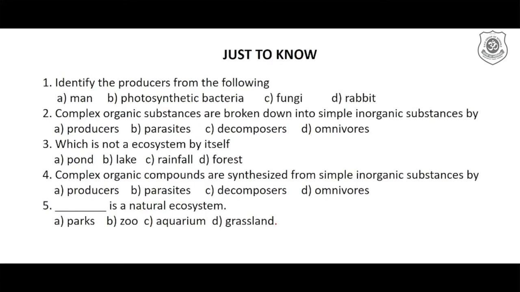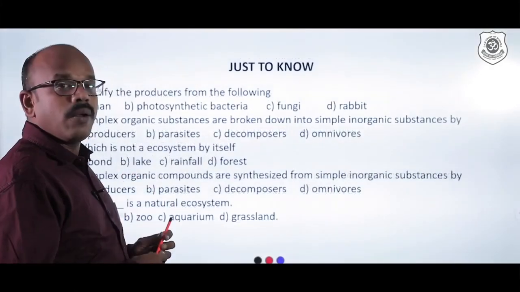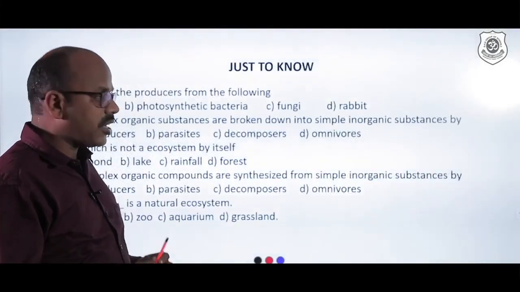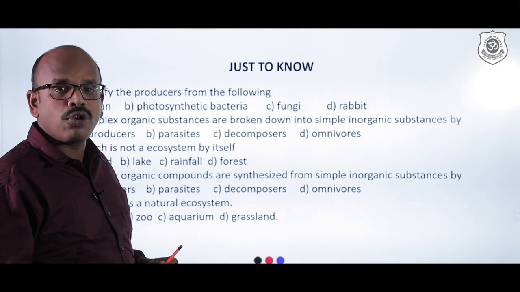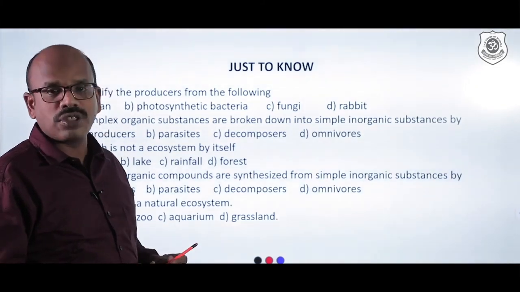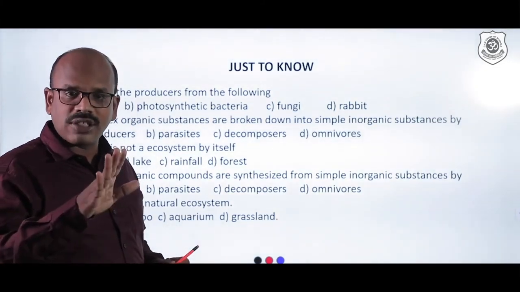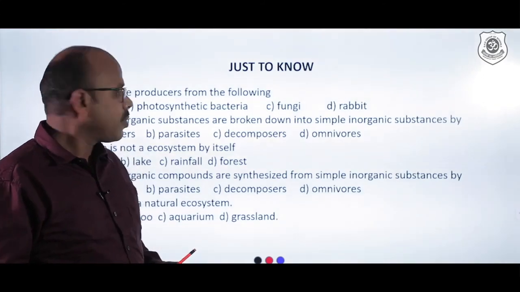D. Rabbit. I hope you know the answer. You can mark the answer. Number 2, complex organic substances are broken down into simple inorganic substances by A, producers, B, parasites, C, decomposers, and D, omnivores. Please don't tell the answers out, just mark it.